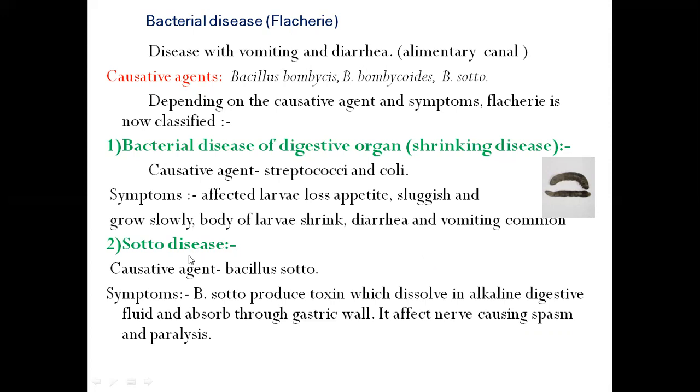The next bacterial disease in silkworm is sotto disease. It is caused by the bacteria Bacillus sotto, and the symptom here is that the silkworm undergoes paralysis and spasms, because this bacillus produces toxins which dissolve in alkaline digestive fluid and are absorbed through the gastric wall. In this way, it affects the nerves and causes spasms and paralysis.